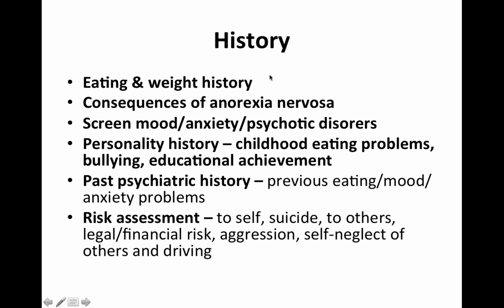In terms of history, you want to ask about their eating as well as their weight history. Ask about the consequences of losing so much weight. Screen mood, anxiety, and psychotic disorders. Assess their personality history, such as childhood eating problems, having bullying, and educational achievement. Ask about a past psychiatric history, such as previous eating, mood, or anxiety problems, and do a risk assessment to themselves, to others, suicide, legal and financial risk, aggression, self-neglect, neglect of others, and driving.